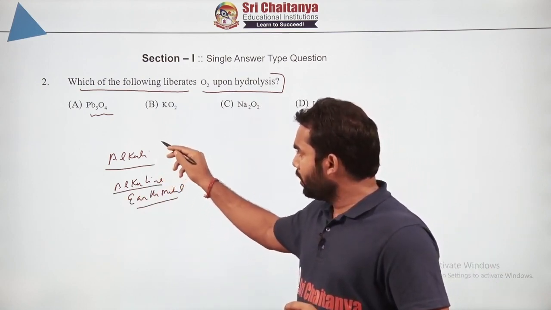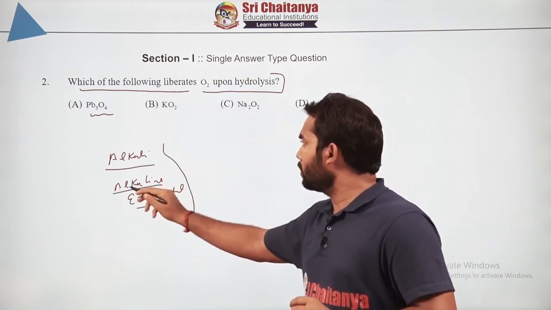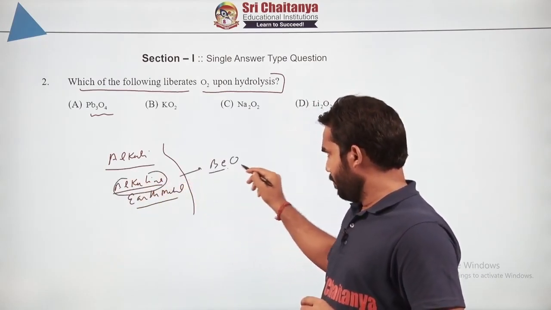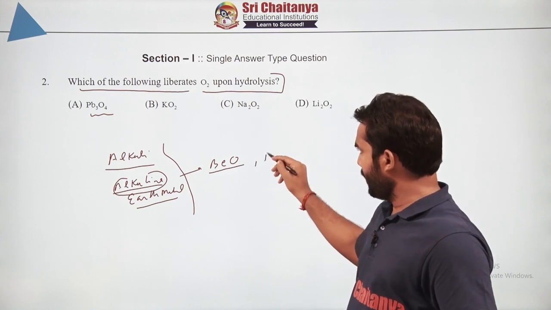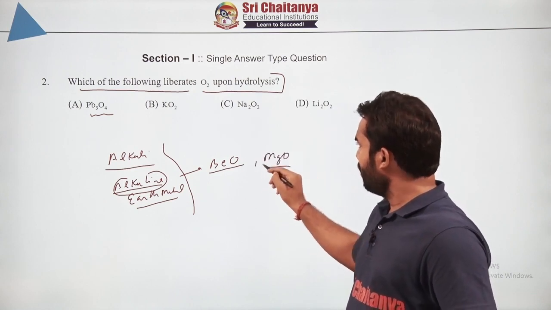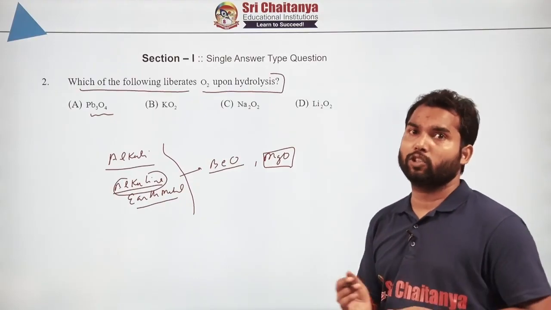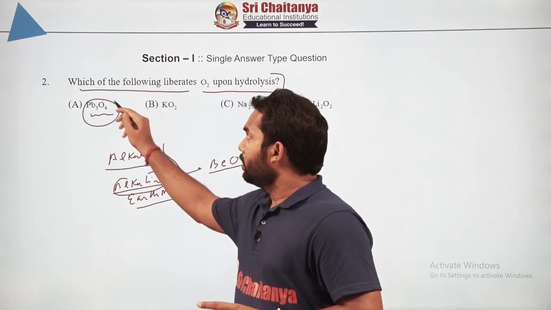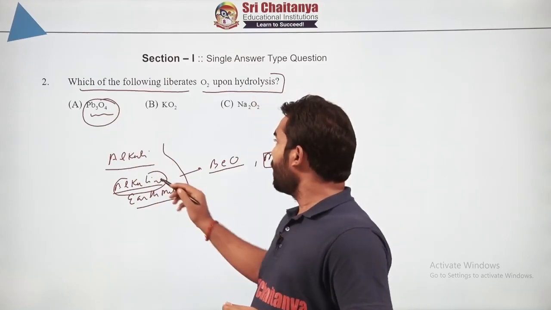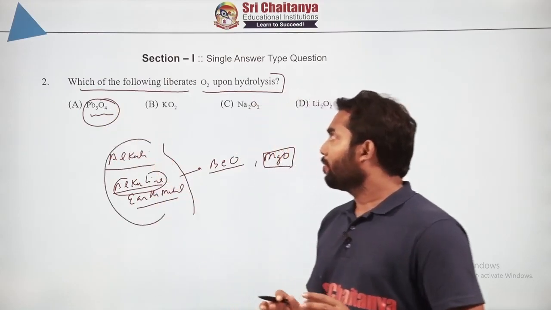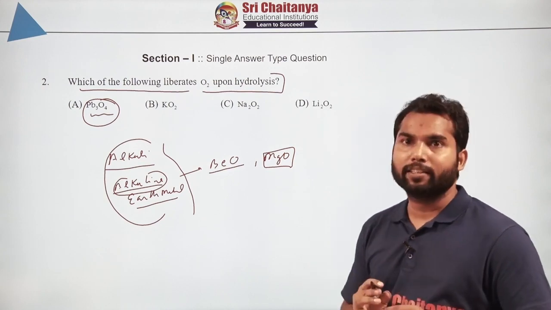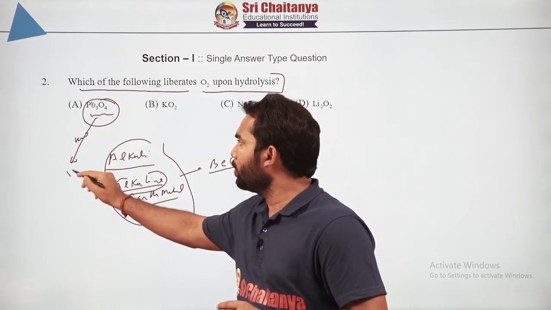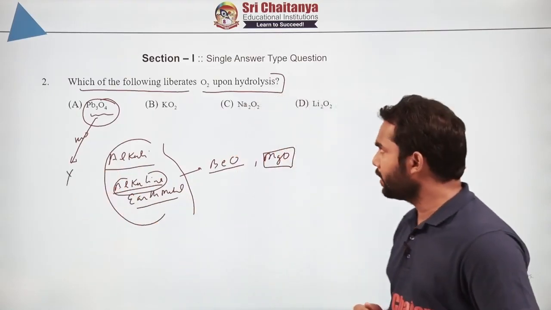The oxides of these metals are the only soluble ones, my dear, because among alkaline earth metals there is also one oxide which is insoluble, beryllium oxide. At the same time, magnesium oxide is also sparingly soluble in water. Now this is lead oxide. In metal oxides, apart from these, you will rarely get any solubility. So this will not be soluble at all in water. So this option is anyway rejected.